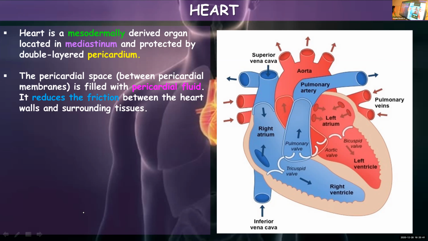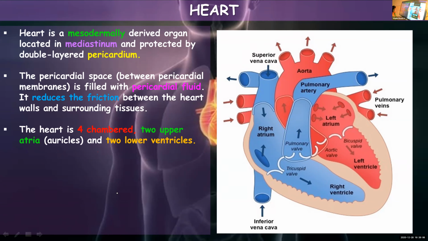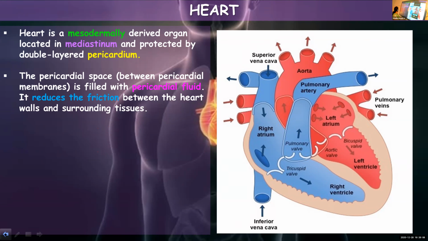Pericardial fluid. And what is the purpose of this fluid? It will help in reducing the friction between the walls of the heart and the surrounding tissues. For 1 mark, it can be asked, give the function of pericardial fluid. It lubricates or reduces the friction between the walls of the heart and the surrounding tissues. And how many chambers are there for the heart?